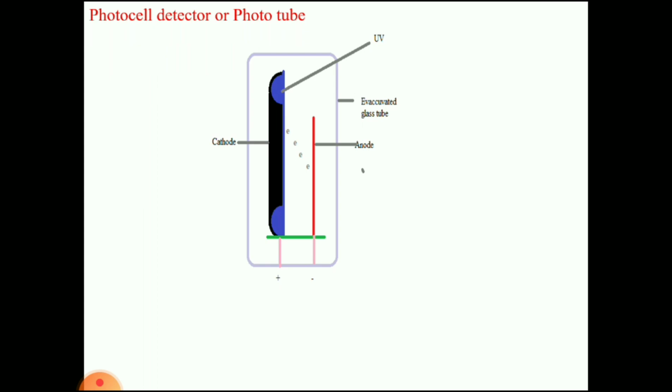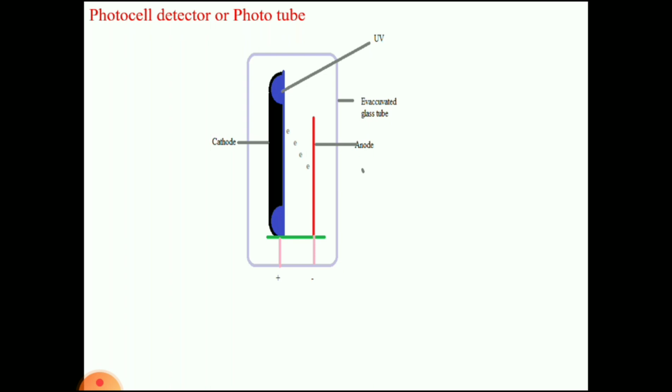Photocell or phototube. It has an evacuated glass tube. In this evacuated glass tube, one cylindrical cathode will be there, which is made up of a cylindrical metal tube. The inner surface of the cylindrical metal tube is coated with photoemissive substances like cesium and potassium oxide. They are represented with blue. The blue represents the photoemissive layer.